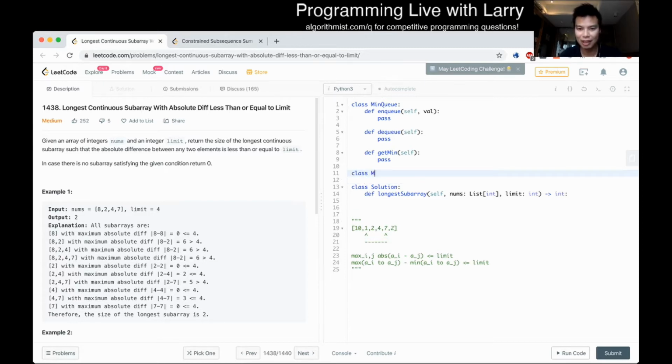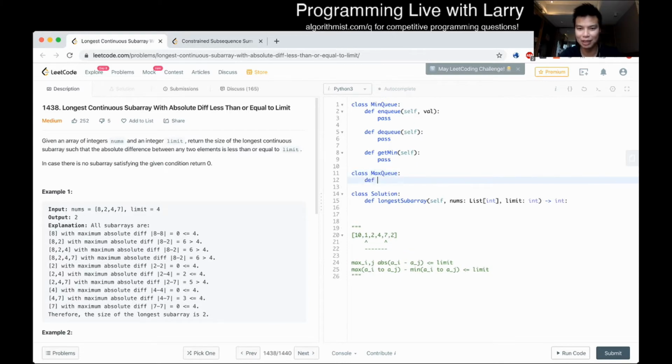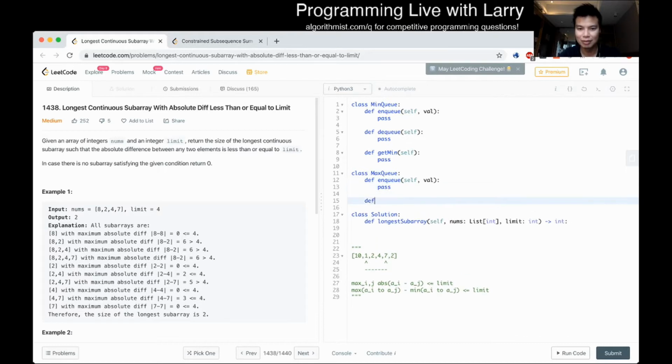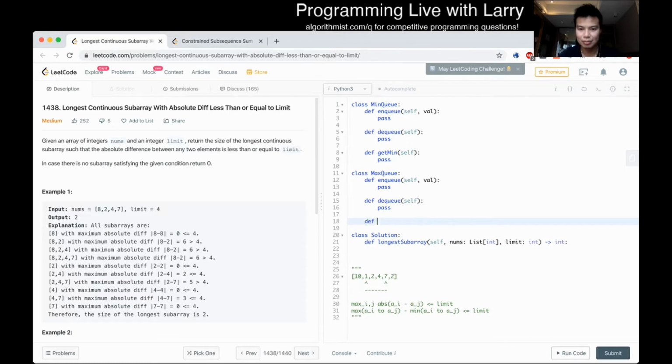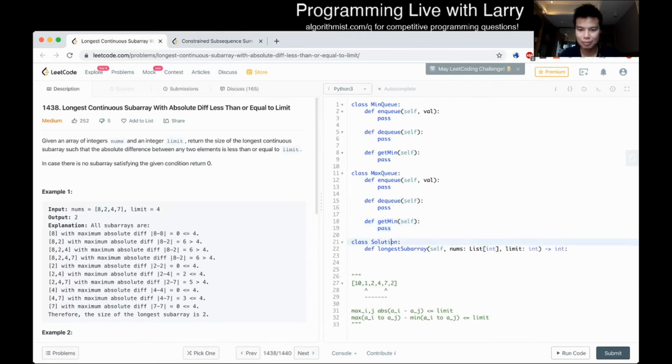So let's also write out the abstract data type for the max queue. And we'll leave it here for now. And now we can start writing this sliding windows algorithm. So now we have something like, I write my sliding windows a little bit my way. Feel free to write it your own way.